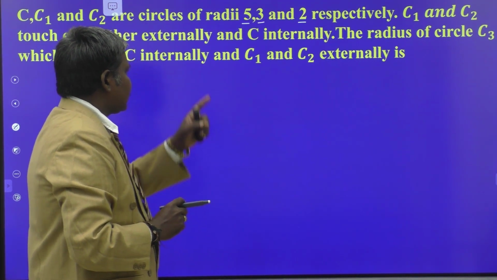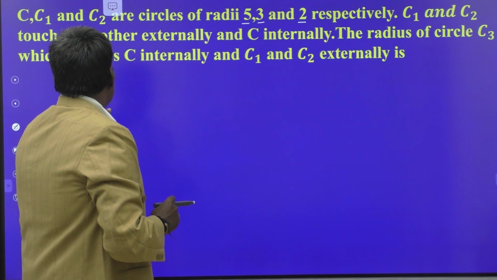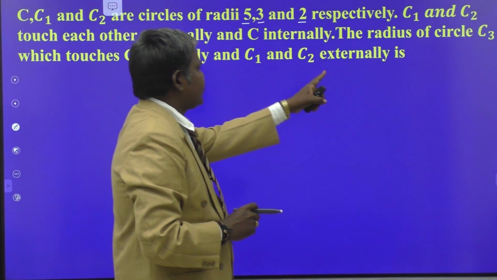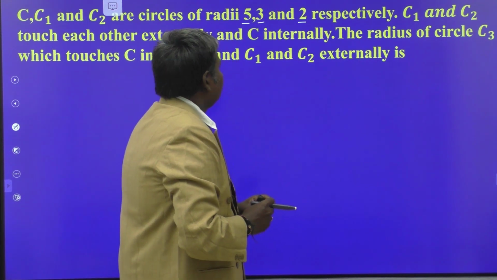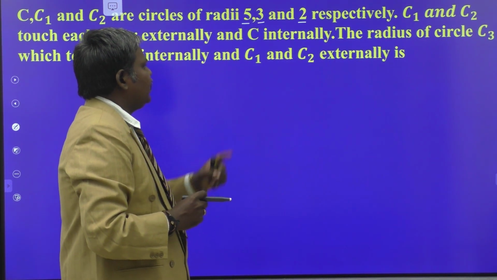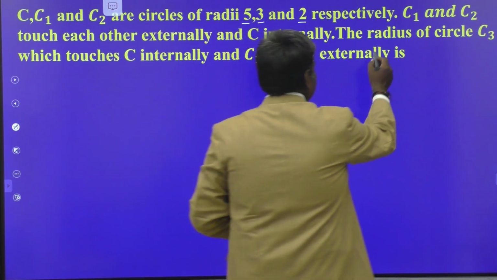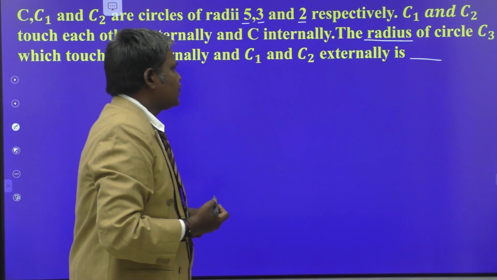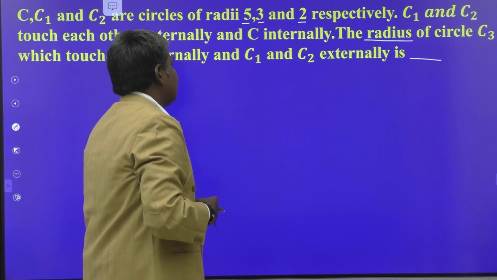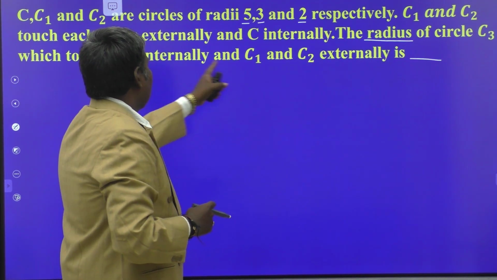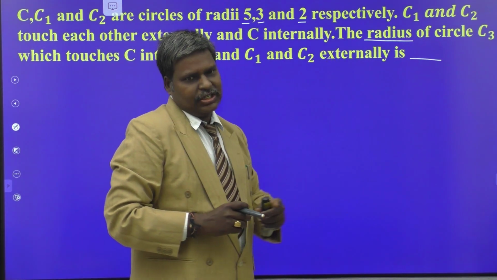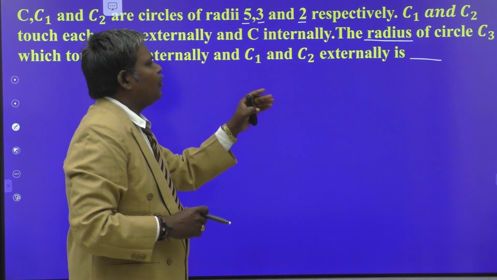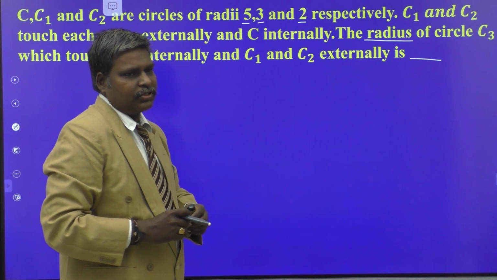You have to find the radius of circle C3, which touches C internally and C1, C2 externally. So three circles are given to you. You have to find the radius of the fourth circle.